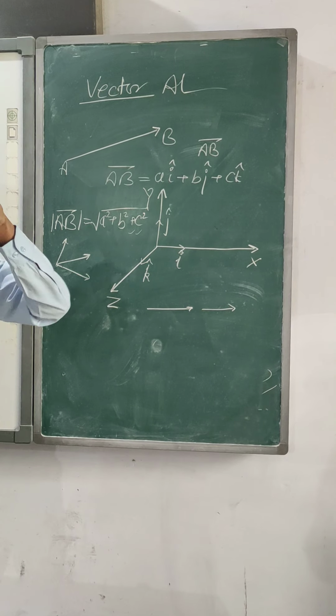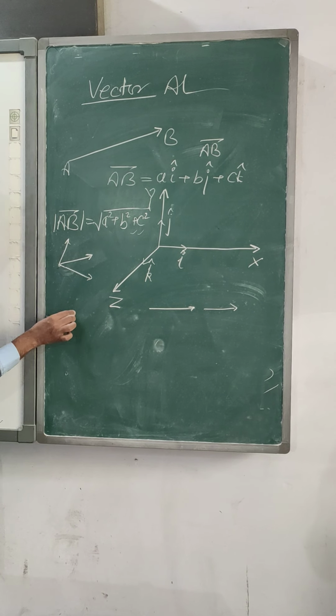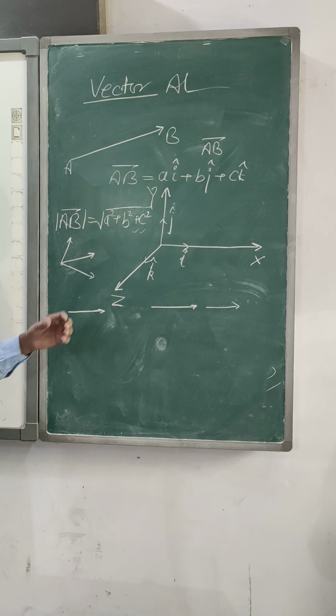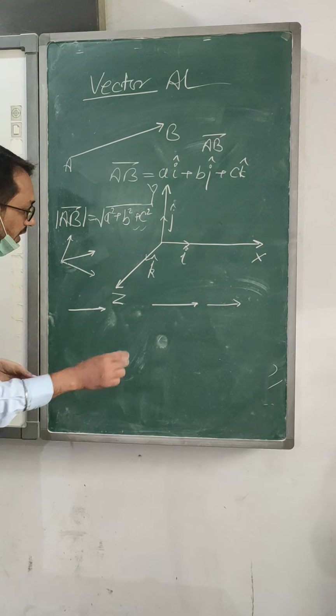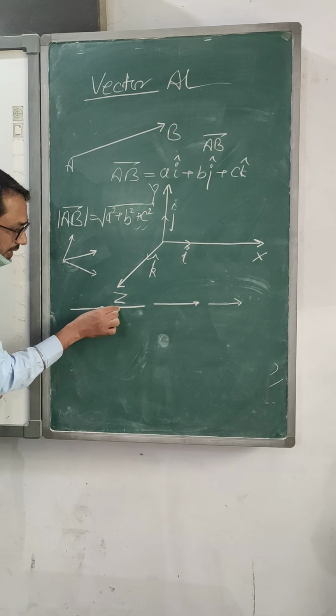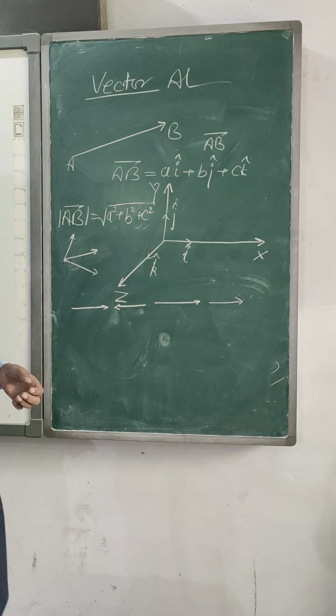Now one more is the negative vector. If we reverse the direction of a vector, just the opposite direction, then that vector is said to be the negative vector.